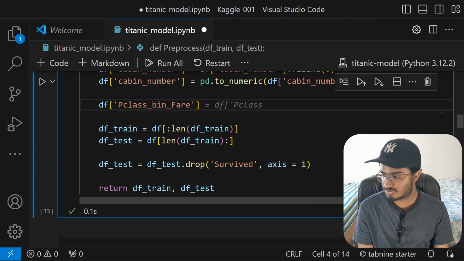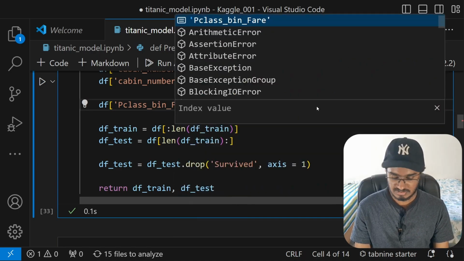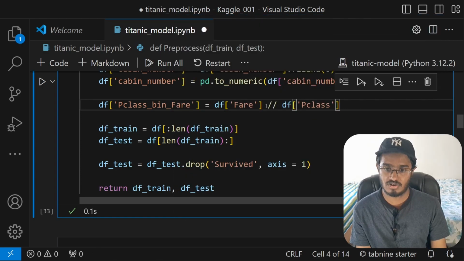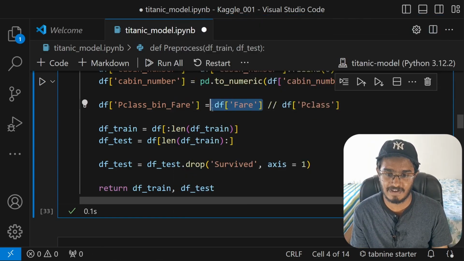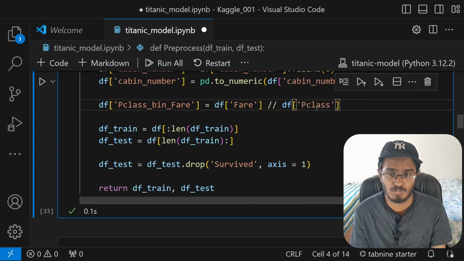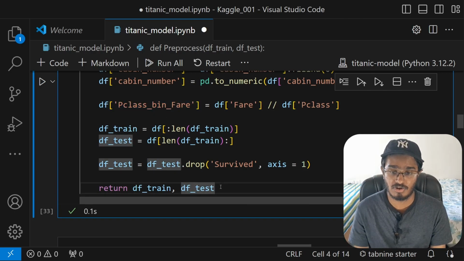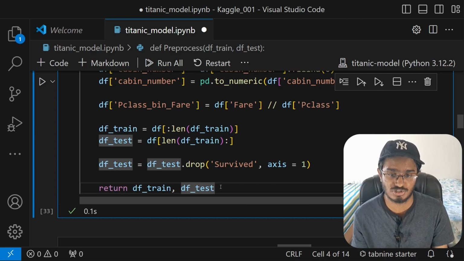This will be df of fare, and I will divide this by the p class. So I'm just obtaining the fare, and then I'm also obtaining the p class as well. Let's say the fare is 1000 units, and the p class is, let's say, 2. If we divide that, that's going to give us a number of 500. So this should give us a positive correlation, or maybe negative. That doesn't matter, the number should be big.